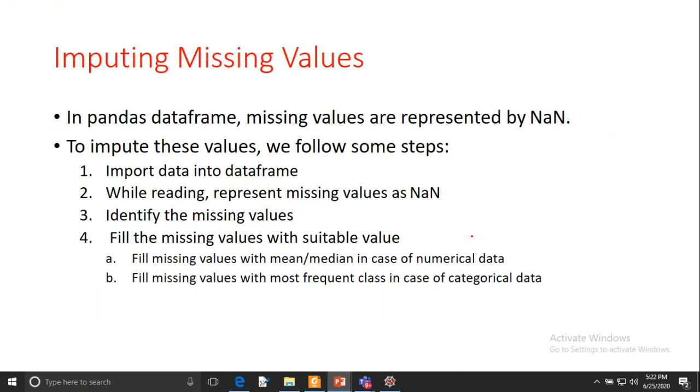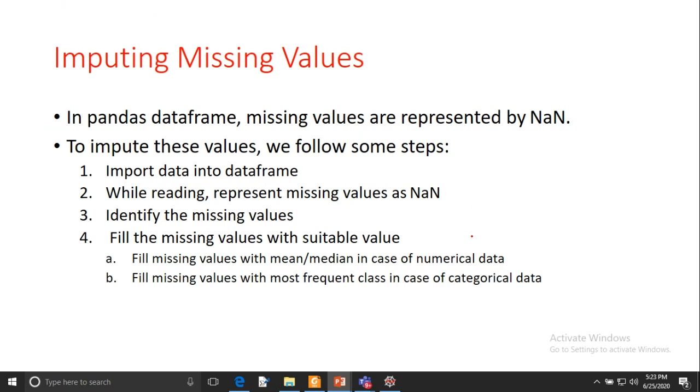Now we will discuss imputing missing values. In a pandas data frame, missing values are represented by NaN. The missing values can be in different formats, like a hash symbol or some other symbol. You can replace them with NaN also, because we have different tools in Python that will help you to deal with missing values.